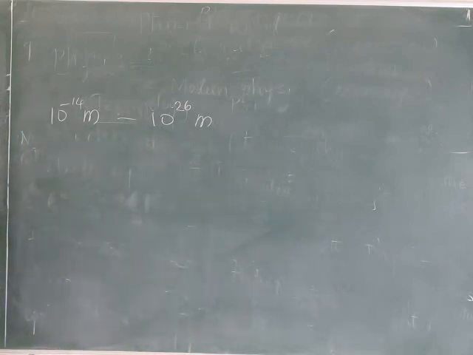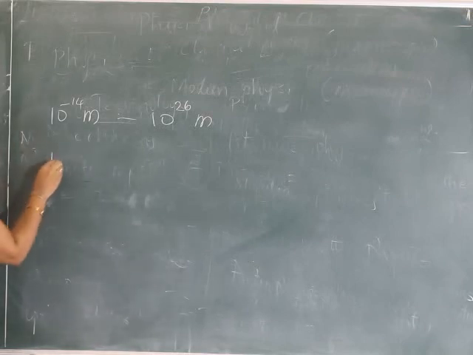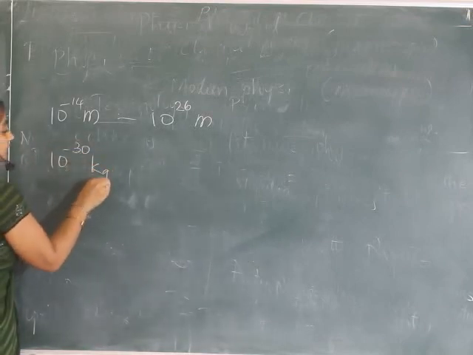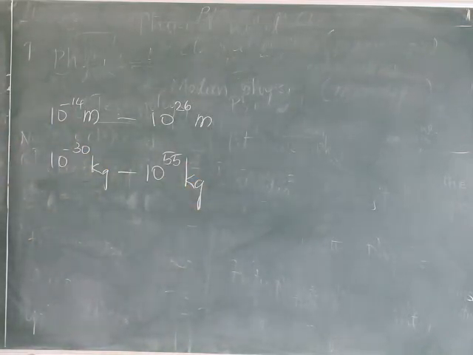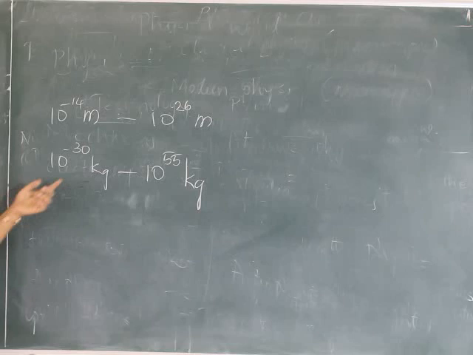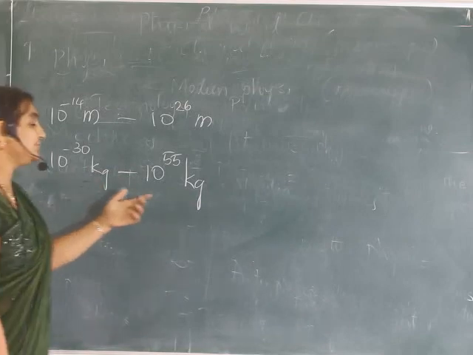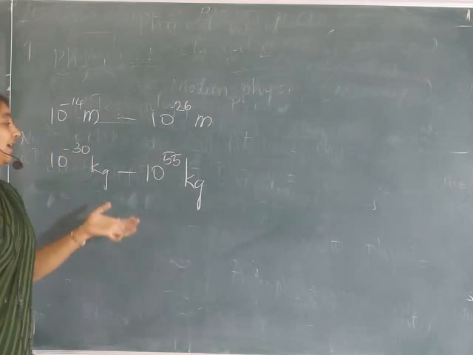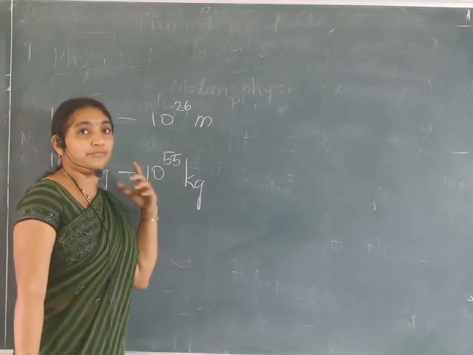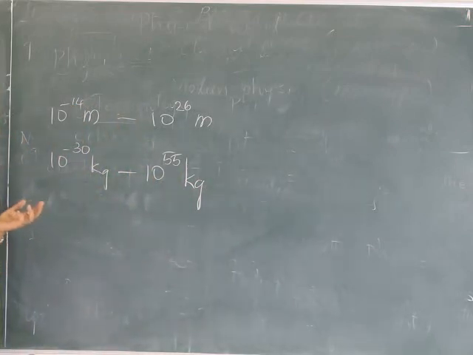Not only that, this is about length or size. In the case of mass, it is from 10 to the power minus 30 to 10 to the power 55. This is the mass of the electron up to the mass of the universe. So we measure such a small mass as 10 to the power minus 30, and such a big mass as 10 to the power 55 kg.